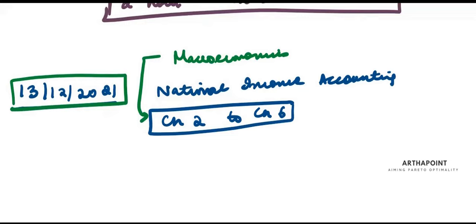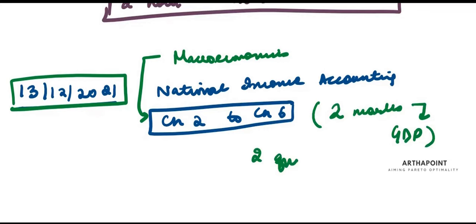They're very basic chapters. They talk about circular flow of income. They talk about what is basic economy, what is IS curve, what is LM curve, how to find GDP. There was a full-fledged 2 marks numerical only on calculating GDP last year. There was a full-fledged 2 marks question related to ISLM curve.